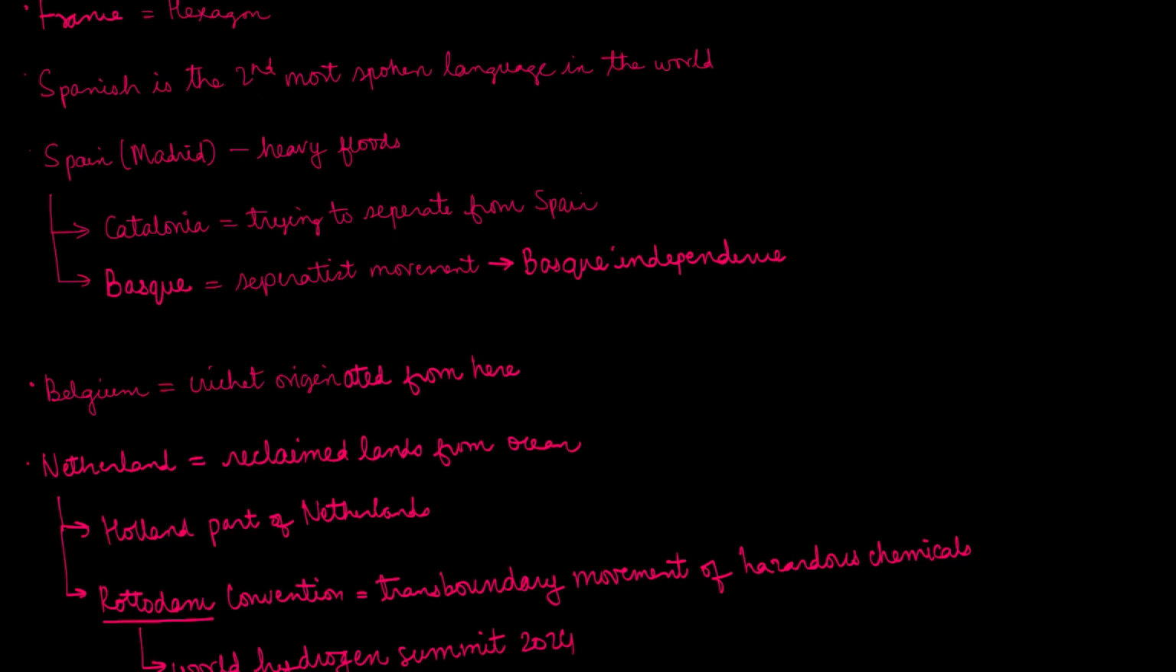Some of the places in Spain which are in news are Catalonia. Catalonia is trying to separate from Spain. So there is a separatist movement going on in Catalonia. Also, there is Basque, where there is another separatist movement going on. It is said as Basque independence.